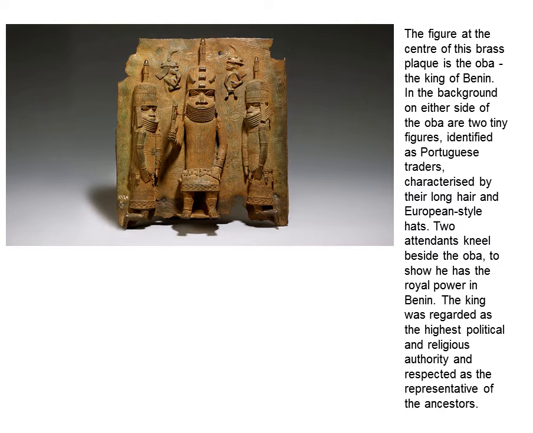Now here's a different source of history. The figure at the centre of this brass plaque is the Oba, the King of Benin. In the background, on either side of the Oba, are two tiny figures, identified as Portuguese traders. They are characterised by their long hair and European-style hats. Two attendants kneel beside the Oba to show he has the royal power in Benin. The king was regarded as the highest political and religious authority and respected as the representative of the ancestors.